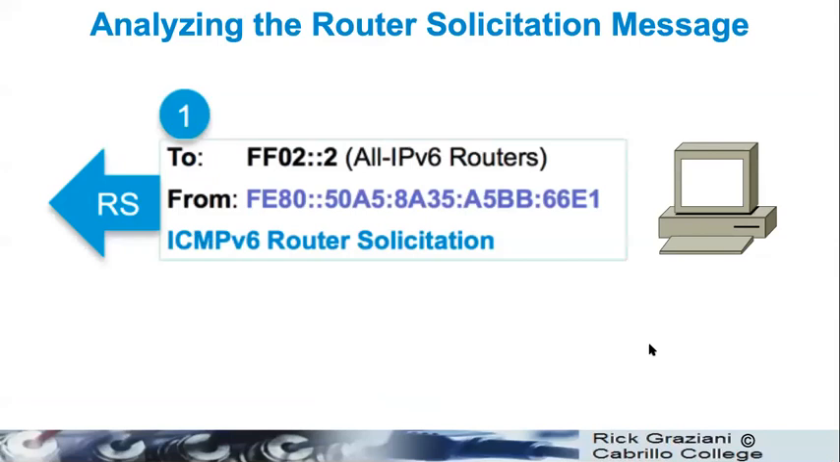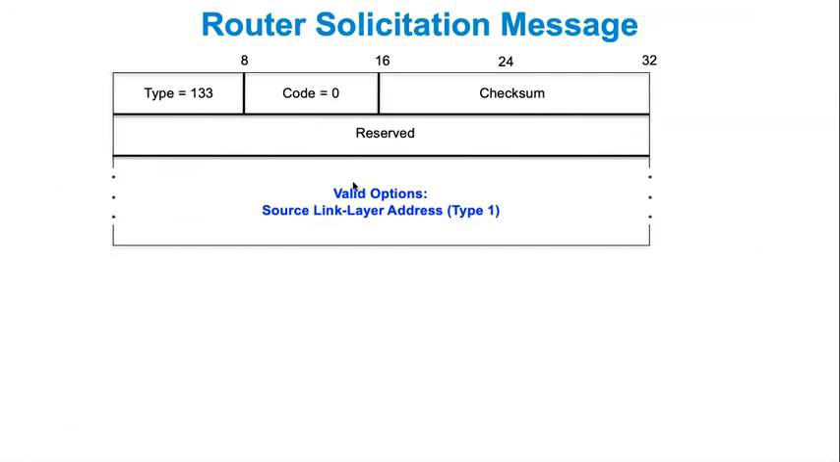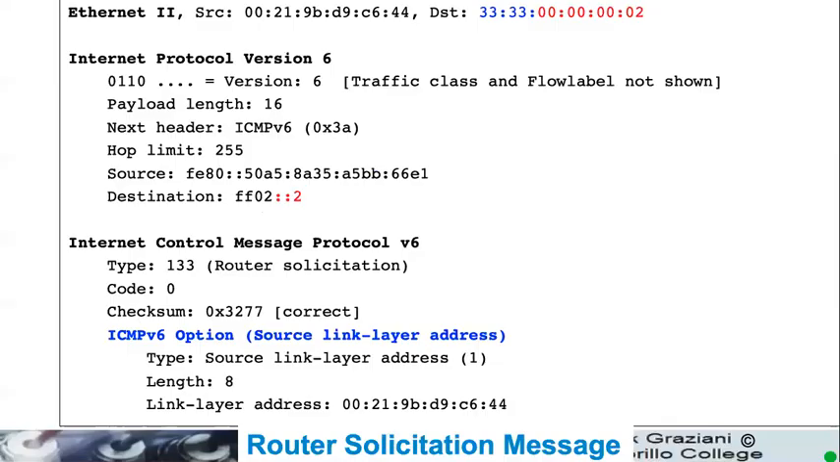All right, so let's analyze a router solicitation message. Here's our ICMP. Remember, type field, code field, checksum, and then the data here. The type is 133, code 0. Remember those type options we talked about? Well, a valid option in a router solicitation message is that it will also include the type 1, the link-layer address, the MAC address, of whoever is sending this router solicitation message. Okay, let's take a look.